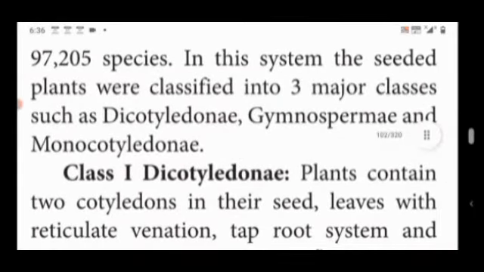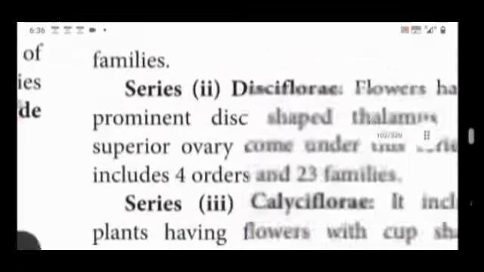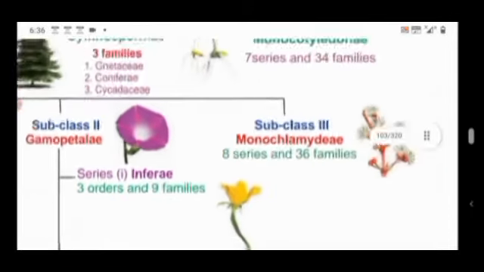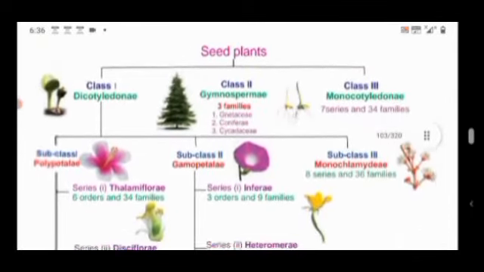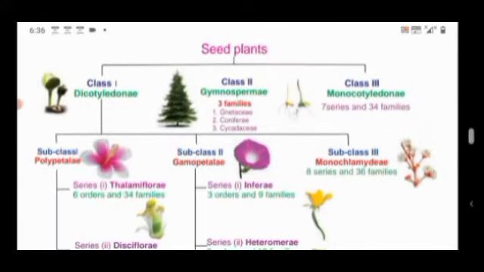and 97,205 species. In the system, the seeded plants were described in 3 major groups: class Dicotyledonae, class Gymnospermae, and class Monocotyledonae. The natural system of classification was proposed by George Bentham and Hooker. They classified the seeded plants into 3 classes: class 1 Dicotyledonae, class 2 Gymnospermae, class 3 Monocotyledonae.